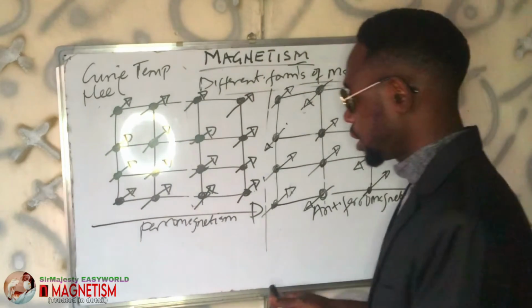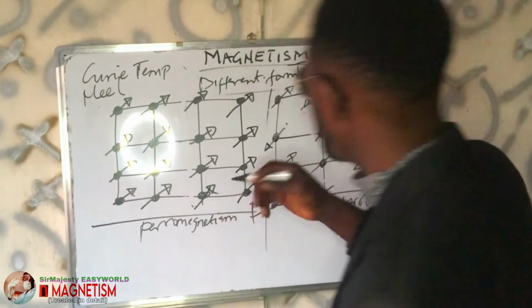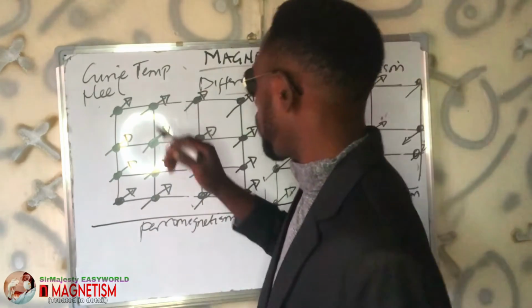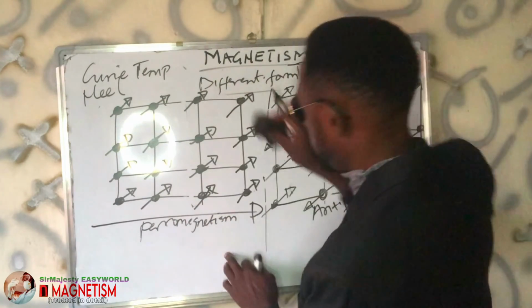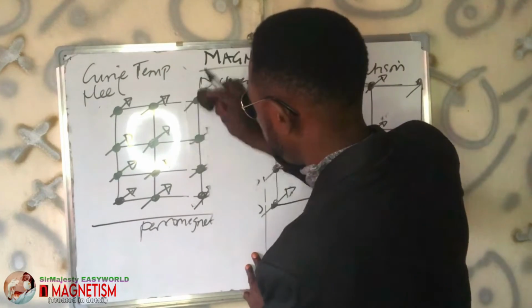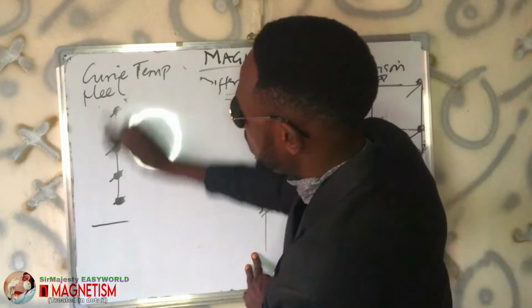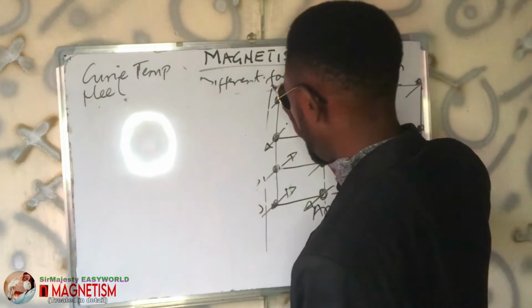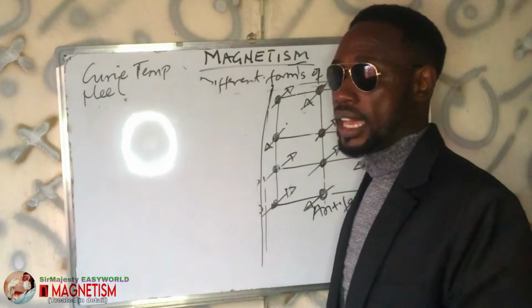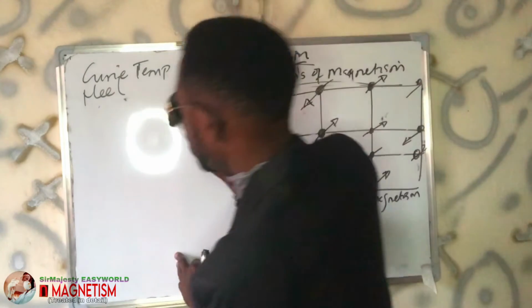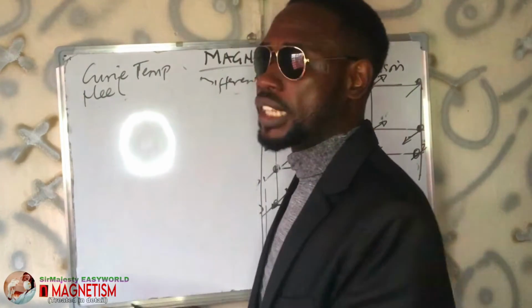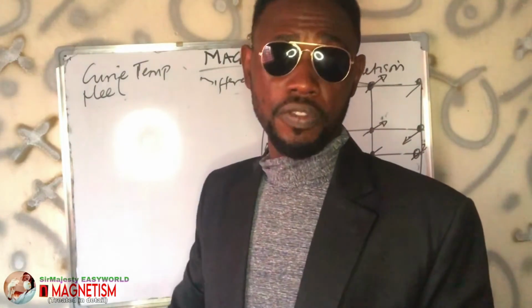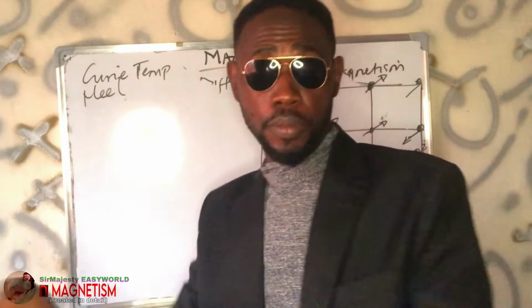Ferrimagnetism. Remember, don't confuse it with antiferromagnetism; I'm going to clean this because I will compare it with antiferro. There is similarity in the alignment of magnetic moments in ferrimagnetism and antiferromagnetism. But the difference is that ferrimagnetic substances are attracted to magnets and can be converted to permanent magnets, just like ferromagnetic substances.